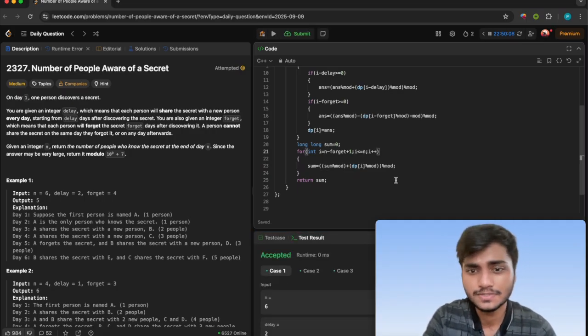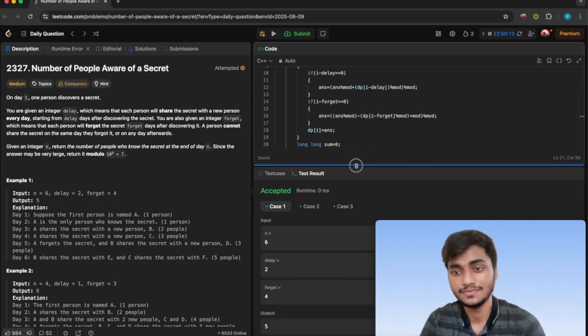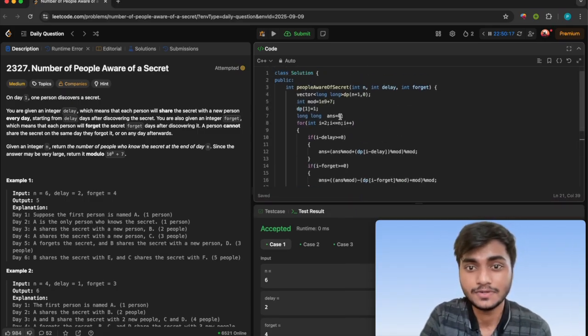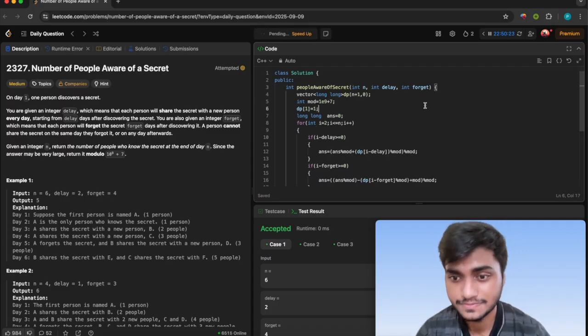So that is all about this question. You have to figure out how you will do the modulo, and you also have to take care about long as well, and if I submit this question then it will be the correct answer.